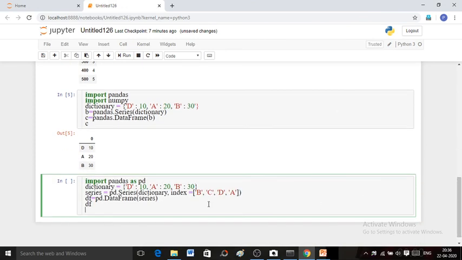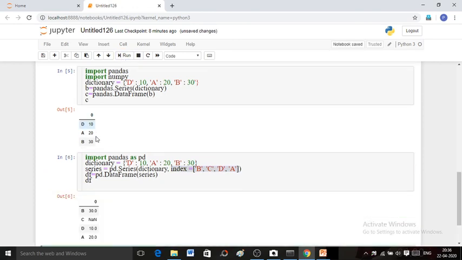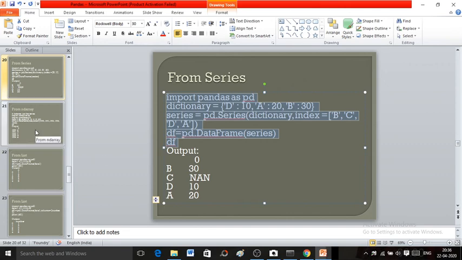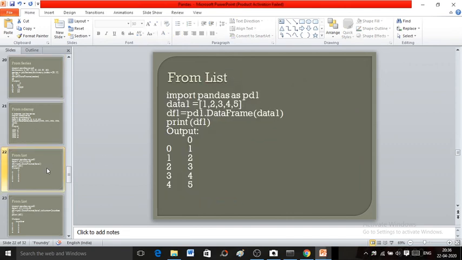Now just one index parameter has been added to our previous example. Here indexes have been given B, C, D and A. When you create your data frame from this type of series, what will you get? B, C, D, A as indexes, C having a null value because the value of C is not present in this dictionary. Values of A, B and D are present. Now this is all about creating a data frame from series and array.